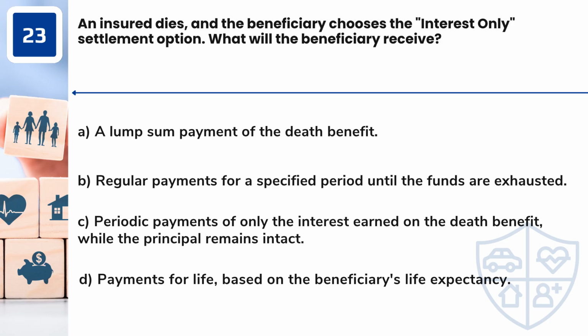Question 23. An insured dies, and the beneficiary chooses the interest-only settlement option. What will the beneficiary receive? A. A lump sum payment of the death benefit. B. Regular payments for a specified period until the funds are exhausted. C. Periodic payments of only the interest earned on the death benefit, while the principal remains intact. D. Payments for life, based on the beneficiary's life expectancy.